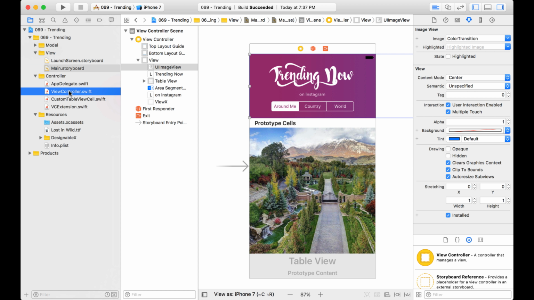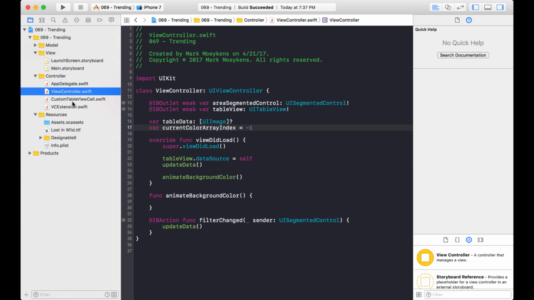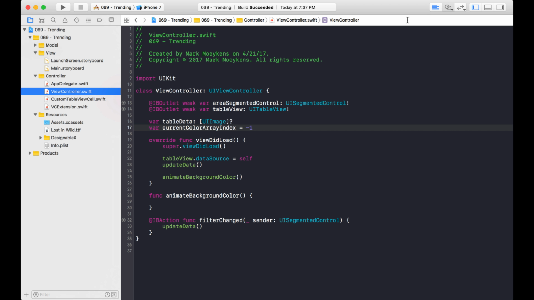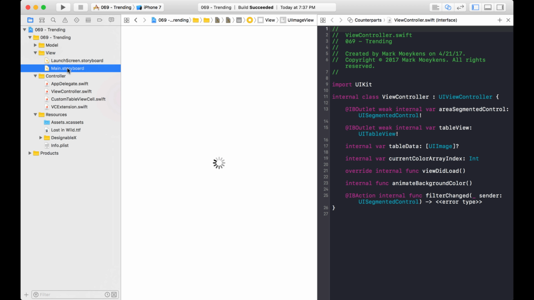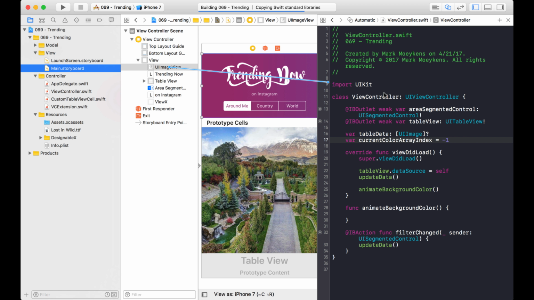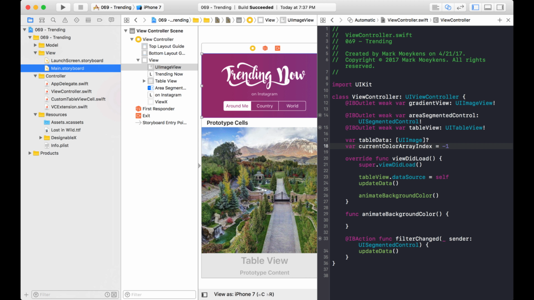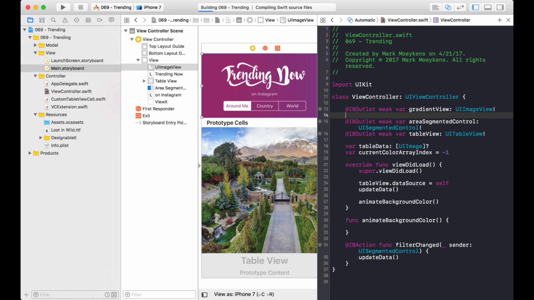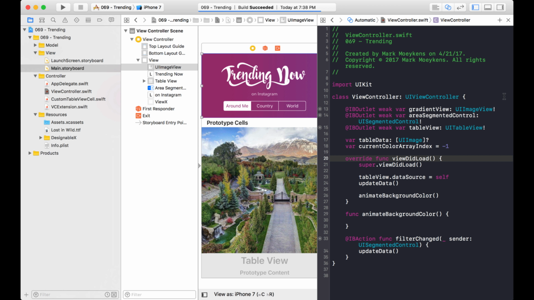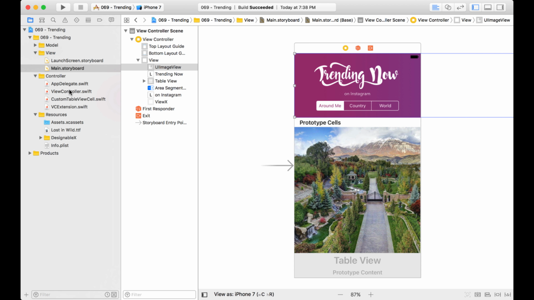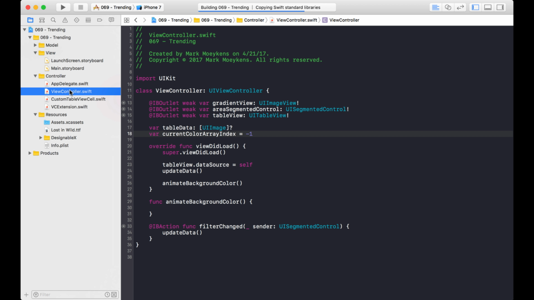Now, the first thing I think we're going to need is an outlet. Yeah, we're going to need an outlet. So let's create that outlet. And I'm just going to call it gradient view. Okay. And then I have a function right here. So when the view did load, it calls this animate background color. And that's what I'm going to use. Okay, so let's go back to full screen on this. Give ourselves some more space here.